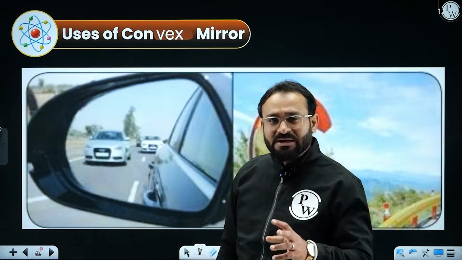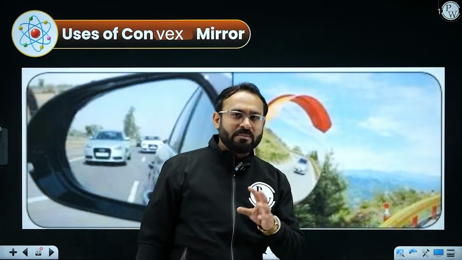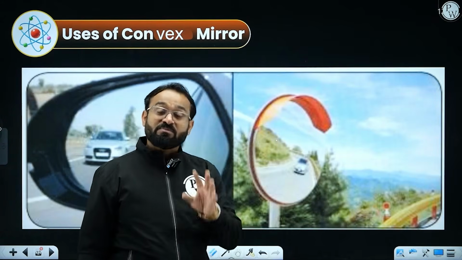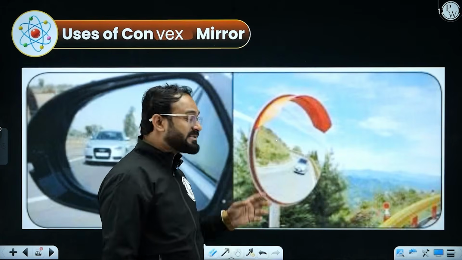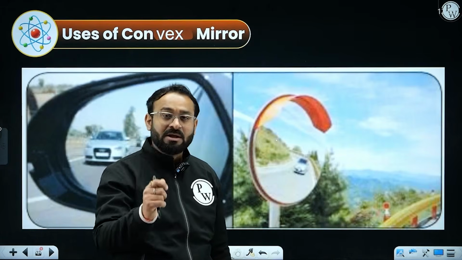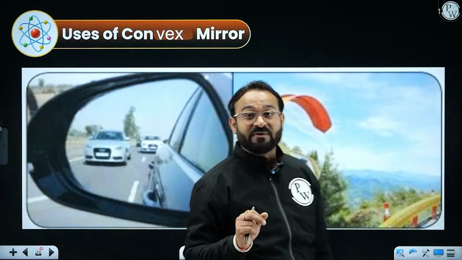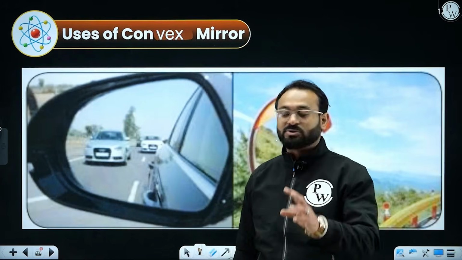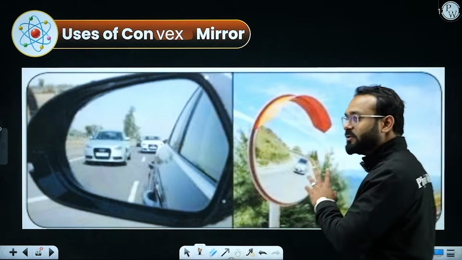Similarly, nearby your colony, or maybe at sharp turns or U-turns, you must have seen this kind of mirror, which is actually a convex mirror, so that you can see the small images of the objects coming from the other end, and you would be able to identify them and feel safe. So that is how to take turns. This kind of mirror will be very useful.